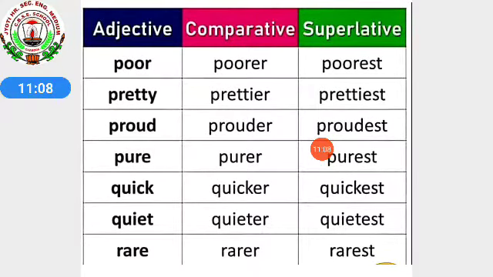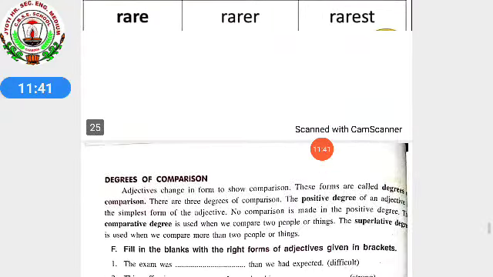But there are many words for which we cannot take ER or EST for comparative degree and superlative degree. For example, difficult. We cannot say difficulter and difficultest. So for that what we are saying? Difficult, more difficult, most difficult. In the same way popular. We cannot say popularer or popularest. It's wrong. So for that we will be using popular, more popular, most popular. Understood? In this way we have to do the comparison.